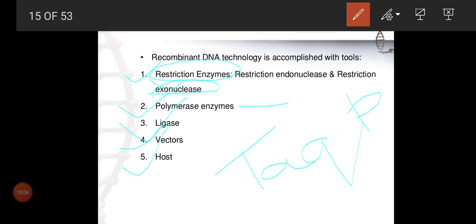I'll explain the concept; PCR is in our syllabus. Ligase is an enzyme used to join the DNAs, and the vector is a vehicle to carry the recombinant DNA, and the host is where the multiplication will continue. Is that clear, children?